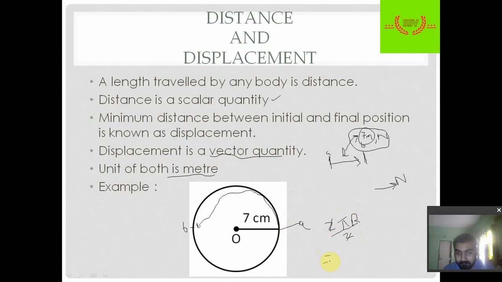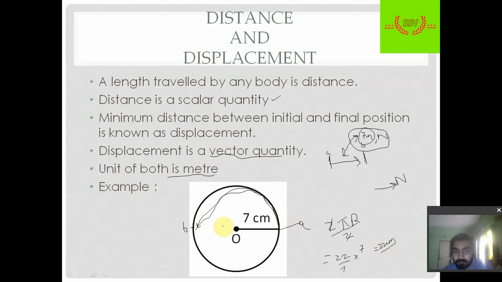In this case it is 22 by 7 multiplied by the radius, and the radius is given as 7 centimeter. So the distance is 22 centimeter if it goes from point A to point B on the circumference.